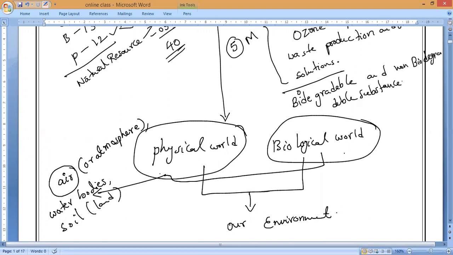Consider all of this, including the water bodies, the air, and organisms like plants, animals, and us human beings. Everybody depends on one another. We cannot survive independently without the involvement of our surroundings. So all these constituents of our environment interact with one another and maintain a balance in the environment. That is the food cycle, oxygen cycle, nitrogen cycle, carbon dioxide cycle.